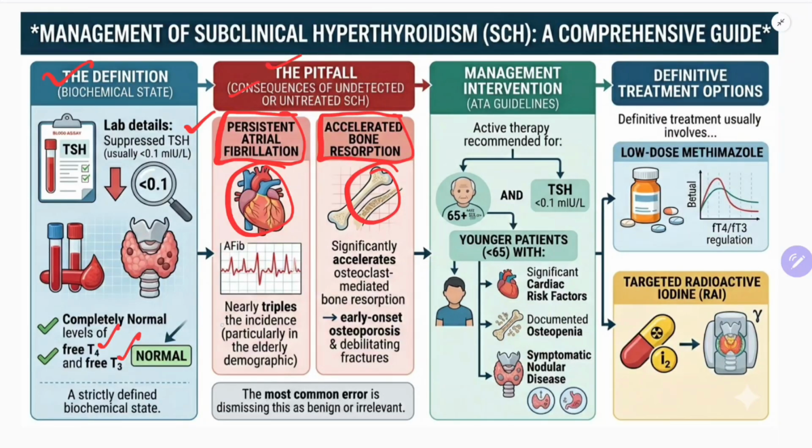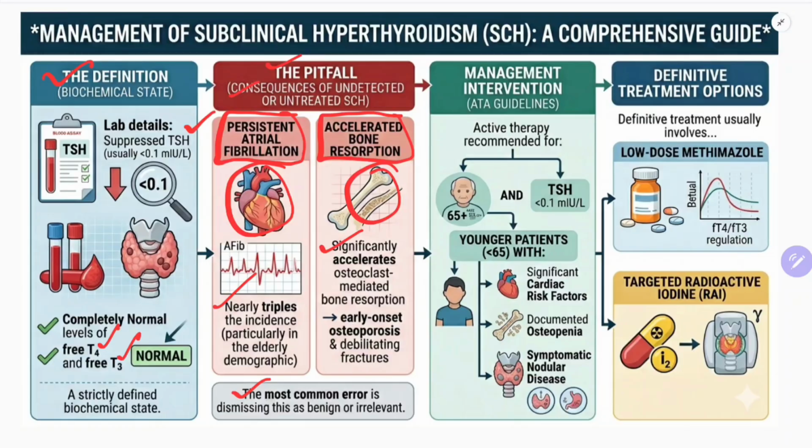If you don't treat subclinical hyperthyroidism, atrial fibrillation probability nearly triples, particularly in the elderly demographic. And on bone, it significantly accelerates osteoclast-mediated bone resorption, early onset osteoporosis, and debilitating fractures. The most common error is dismissing this as benign or irrelevant.